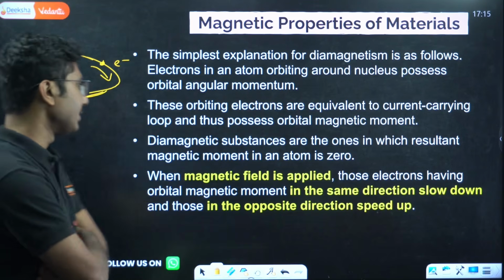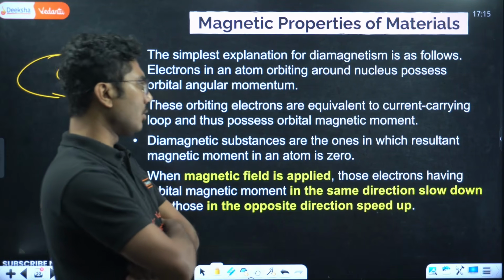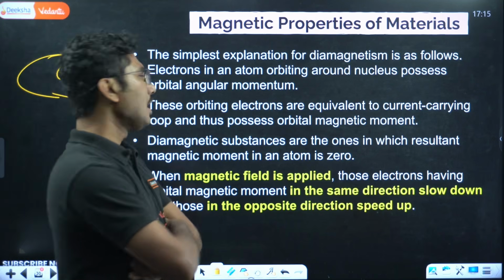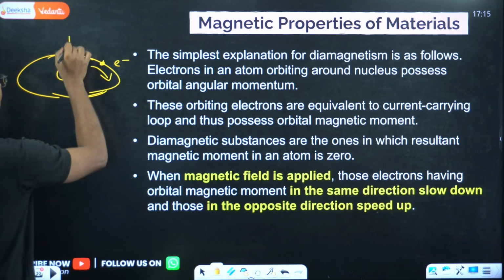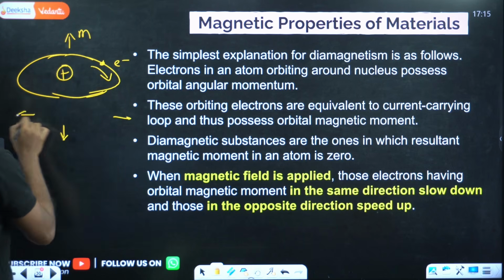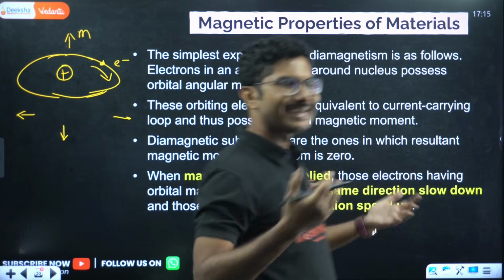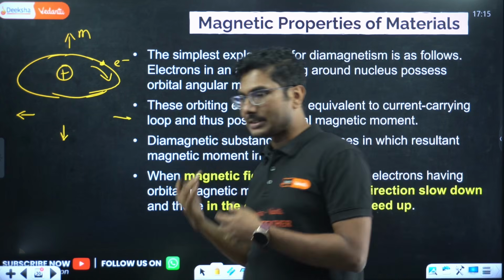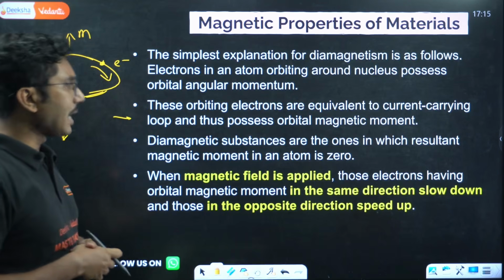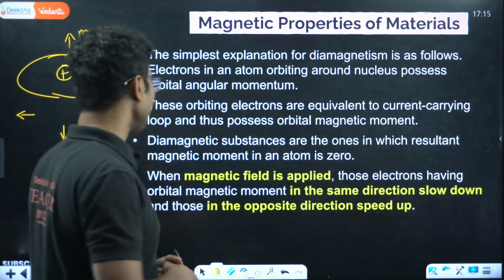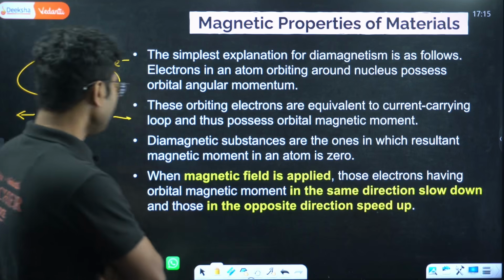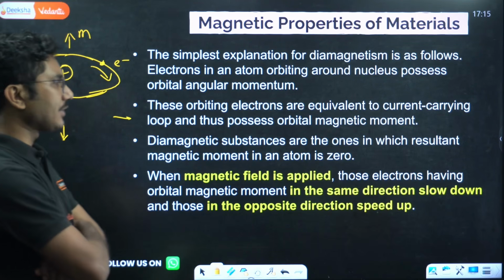We already discussed it. Diamagnetic substances are the ones in which the resultant magnetic moment in an atom is zero. So suppose one magnetic moment is M here, another M is there, another M there, and all of them cancel each other. The net magnetic moment in this substance is zero. Magnetization is zero. When a magnetic field is applied, those electrons having orbital magnetic moment in the same direction slow down and those in the opposite direction speed up.